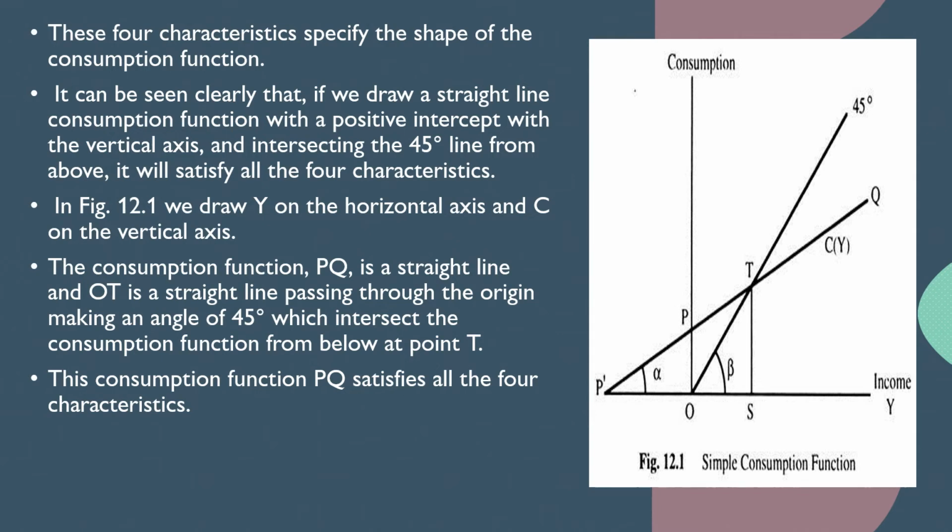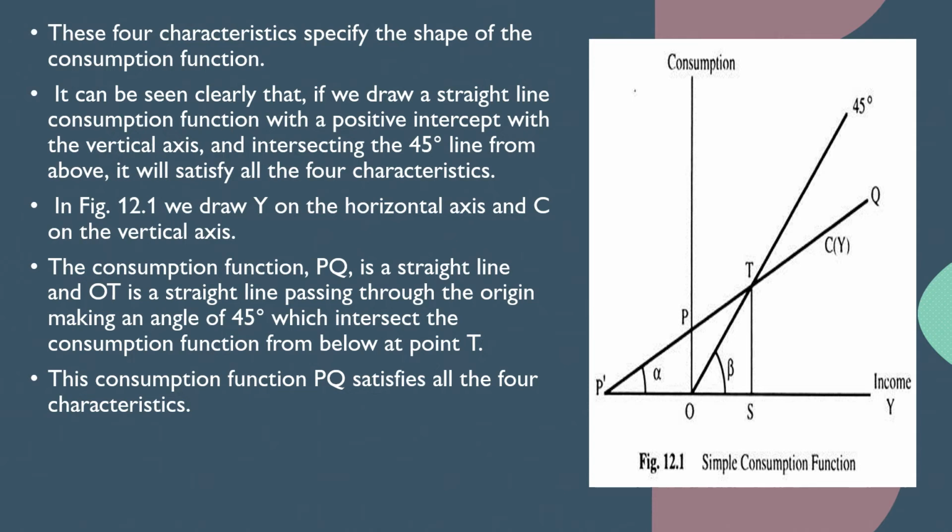If you look at the figure, you can find the 4 characteristics in the shape of the consumption function. If we draw a straight line consumption function with a positive intercept on the vertical axis, which intersects the 45-degree line from above, this has all the 4 characteristics which we have already explained. So the consumption function given here is PQ.